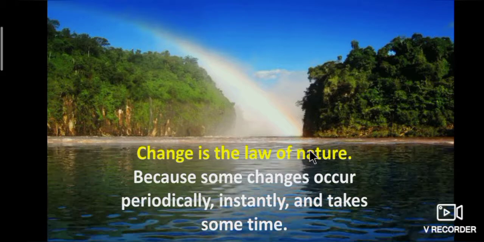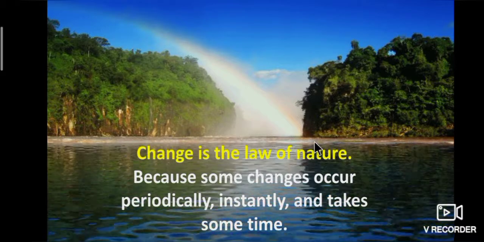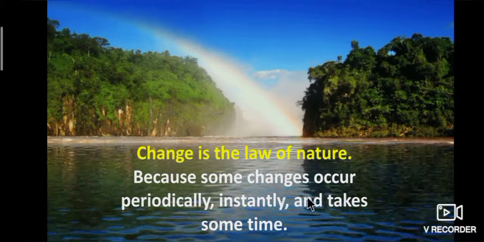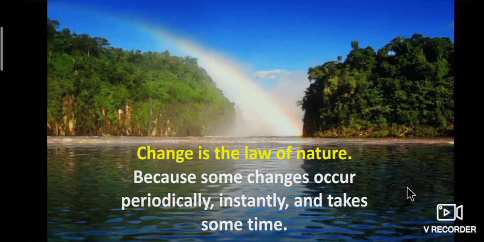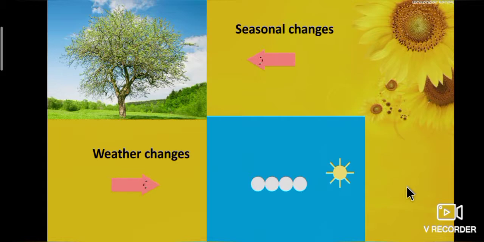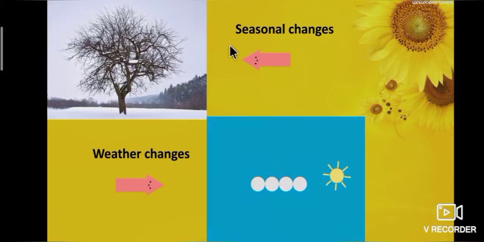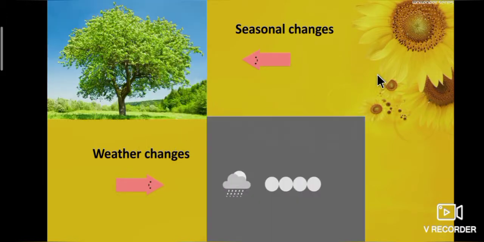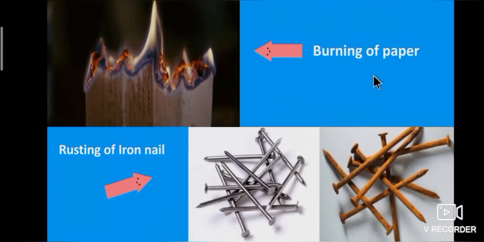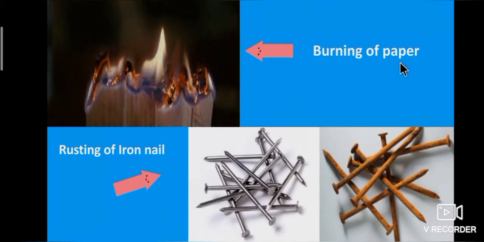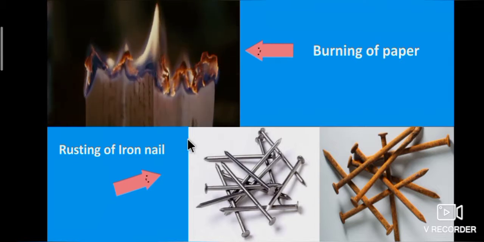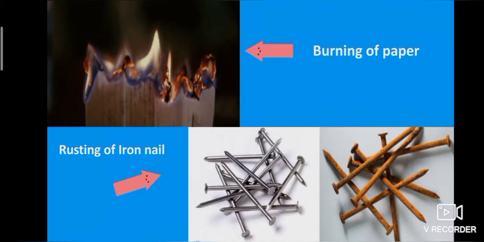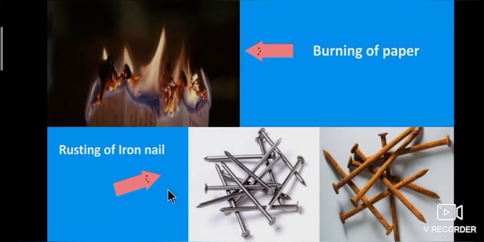In our day-to-day life, we see many changes around us because some changes occur periodically, instantly, and take some time. Let's see some examples. Seasonal changes and weather changes will occur periodically. Burning of paper happens immediately, whereas rusting of iron nail takes some time.